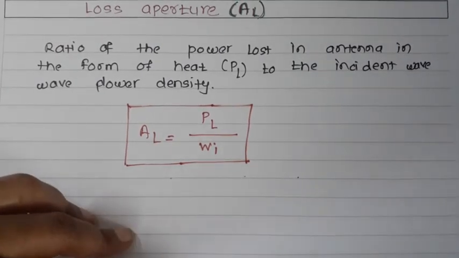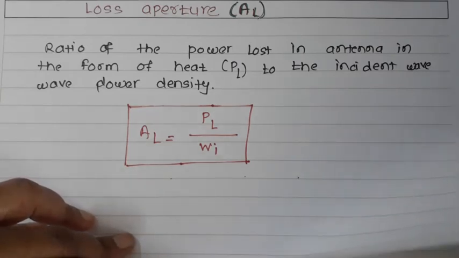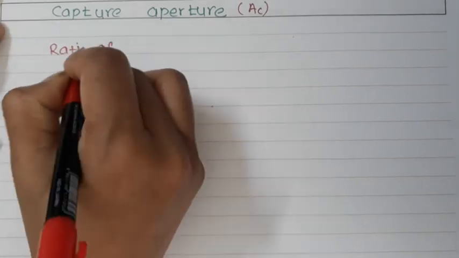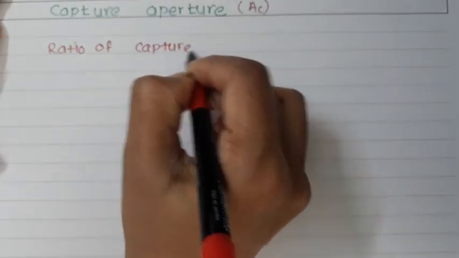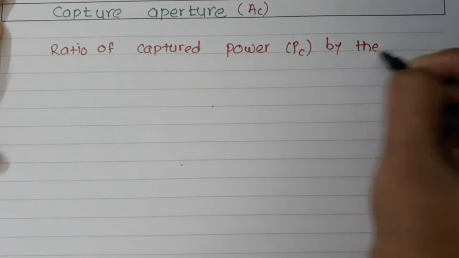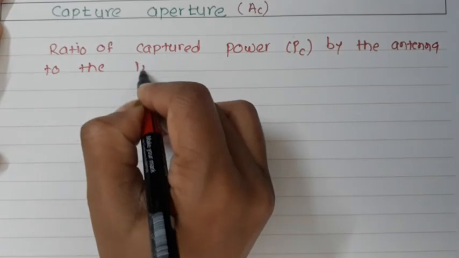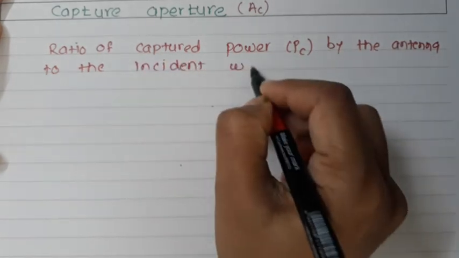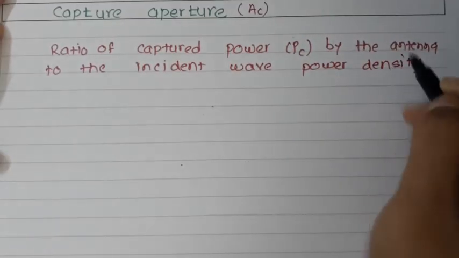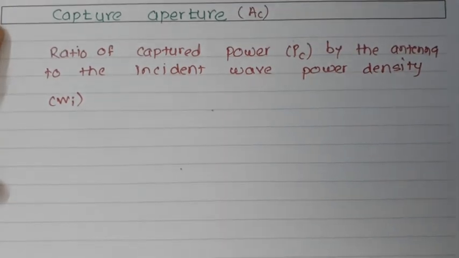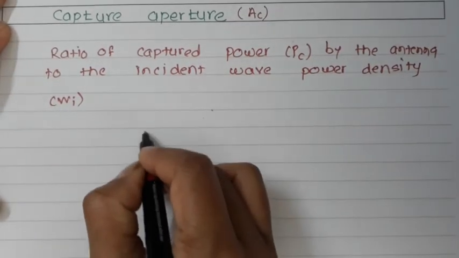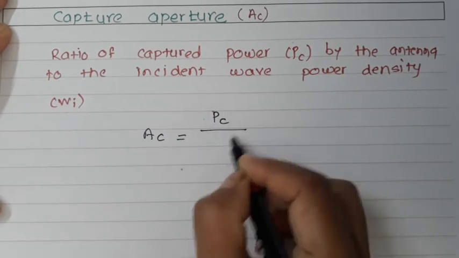It is the ratio of the captured power PC by the antenna to the incident wave power density, which we know is WI. So AC is equal to PC divided by WI.